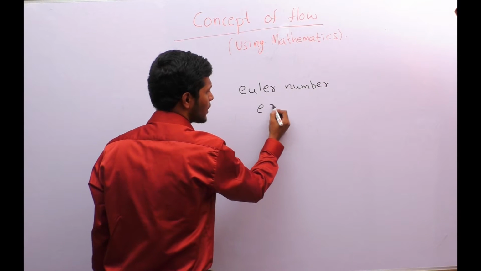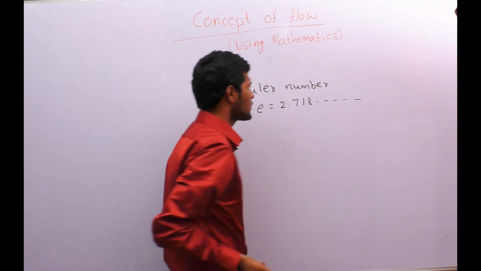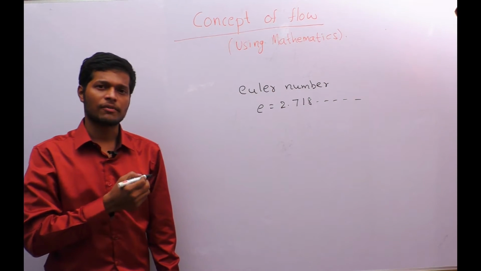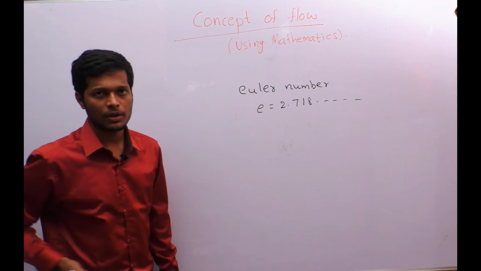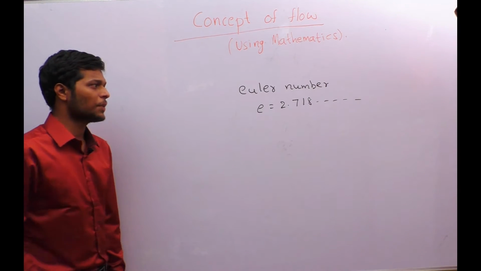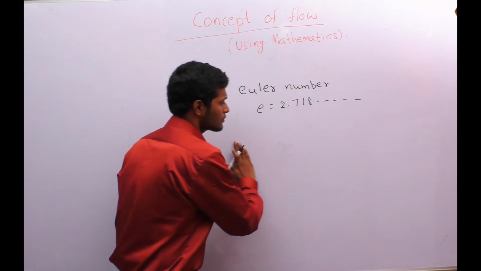So we know Euler number E is 2.718 and so on. So what is this 2.718 and what does it represent? Once we understand this, we can enter into the concept. Okay. So to explain this, I will use some banking terms.